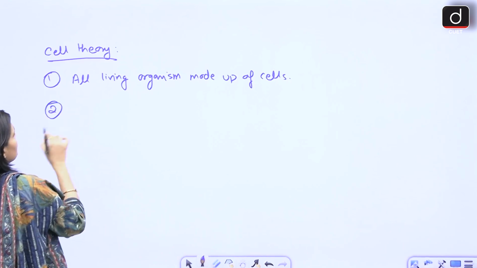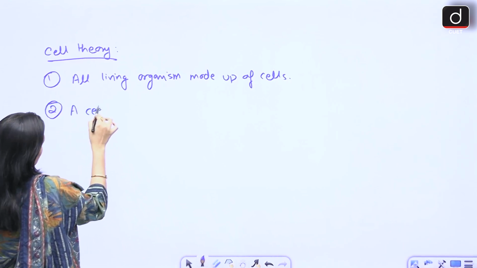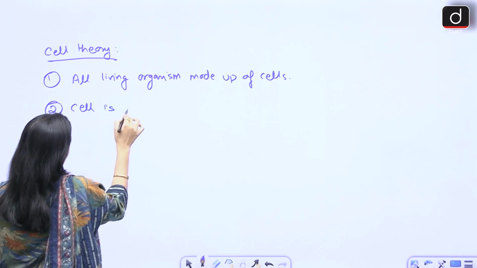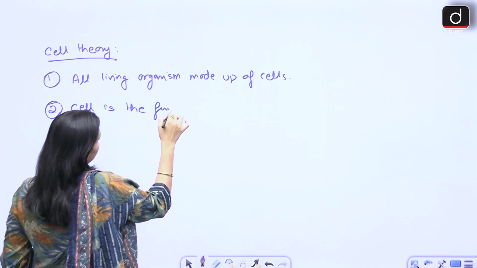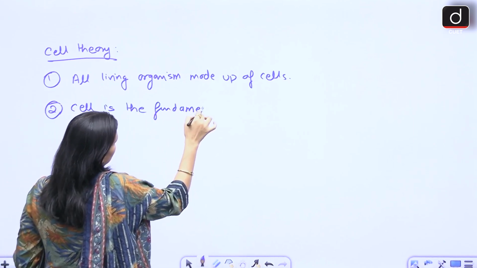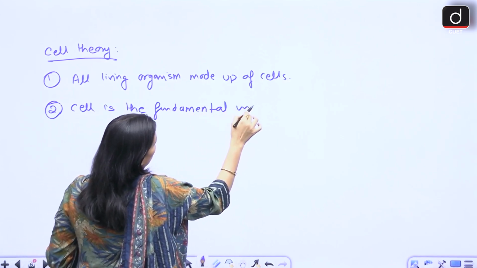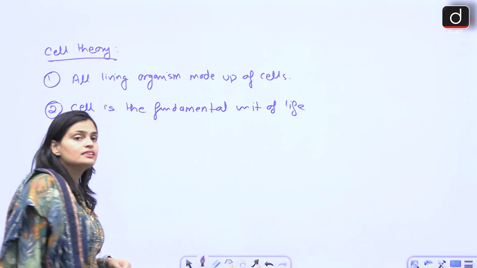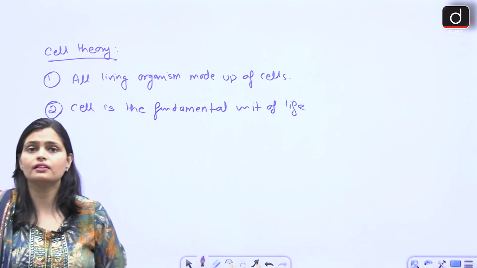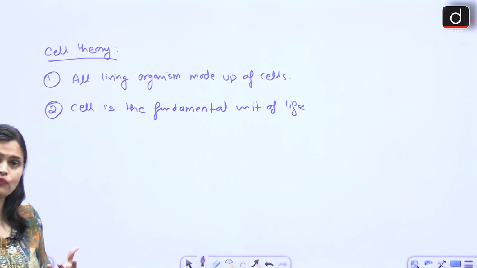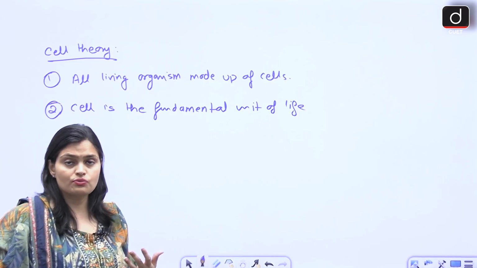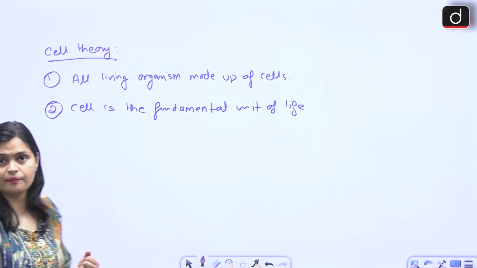Second, what they said is that the cell is the fundamental unit of life. Why? Because the cell is what performs all the functions in our body, right?